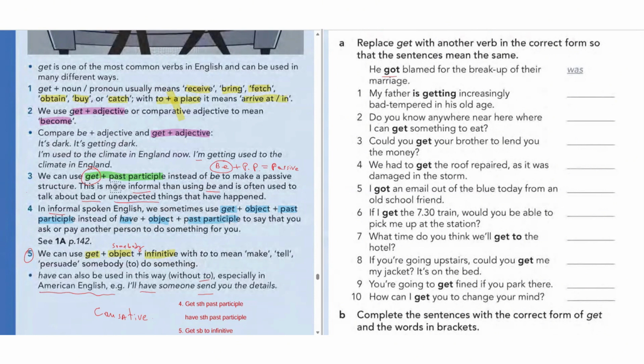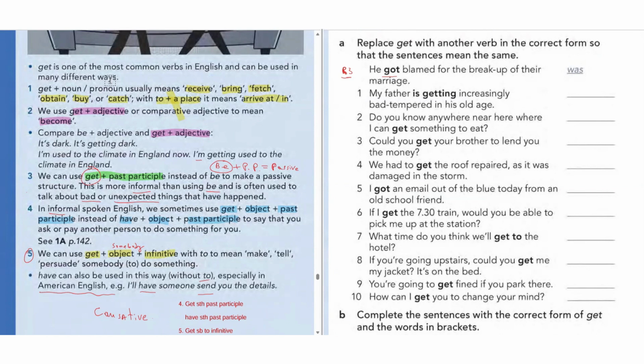That is passive voice, that means point number 3. As much as we can, we will try to point out the rules as well here. So rule 3, guys.